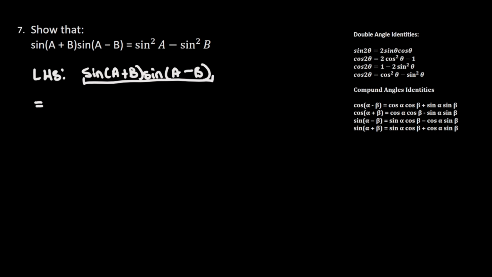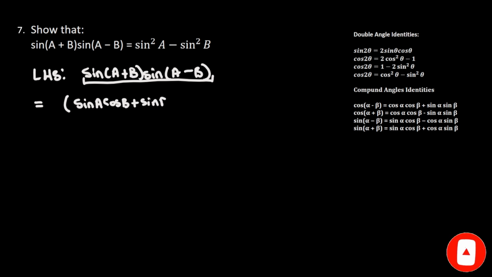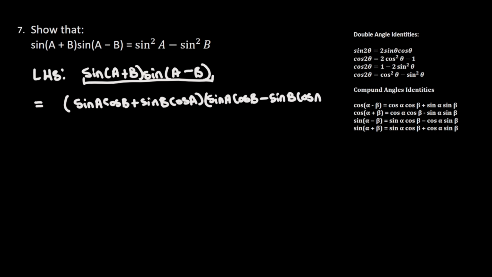So I know that sine of a plus b is the same as sine of a times cos of b plus sine of b times cos of a. And sine of a minus b is the same as sine of a times cos of b minus sine of b times cos of a.